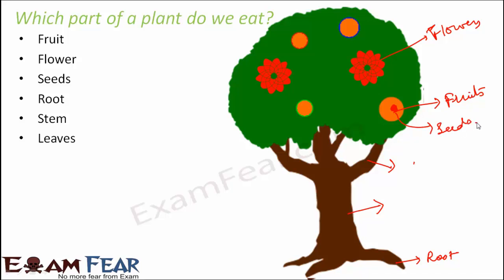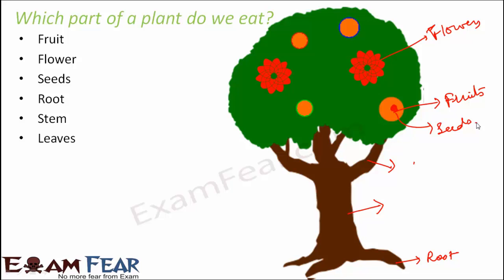What are seeds? Seeds are those parts which are capable of giving rise to a new plant. You would have often seen in your garden that when you want to grow a new plant, you make use of seeds. You put the seeds under the soil, and gradually a new plant comes up. So these are all various parts of the plant.